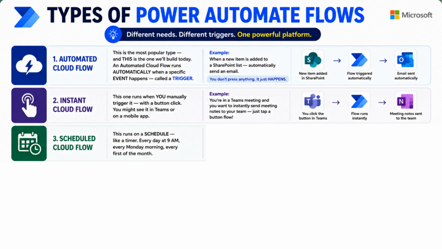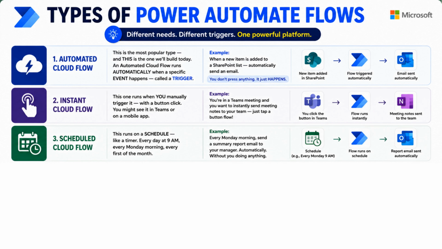Third, Scheduled Cloud Flow. This runs on a schedule like a timer. You set a specific time like 9 a.m. every morning or every first of the month. Example, every Monday morning, send a summary report to your manager. Using Scheduled Cloud Flow, it sends automatically without you doing anything.